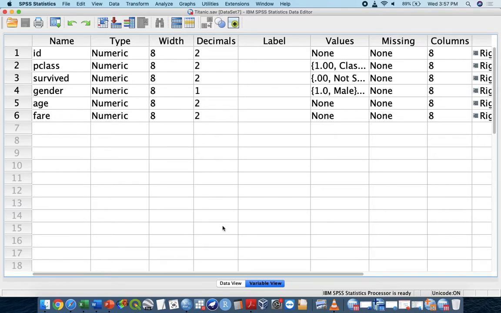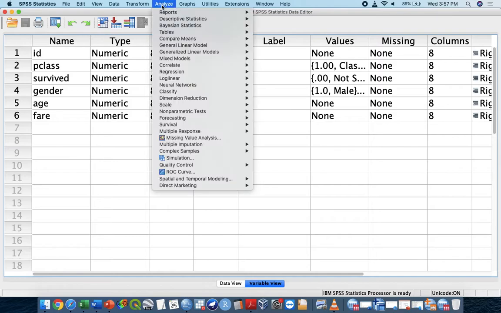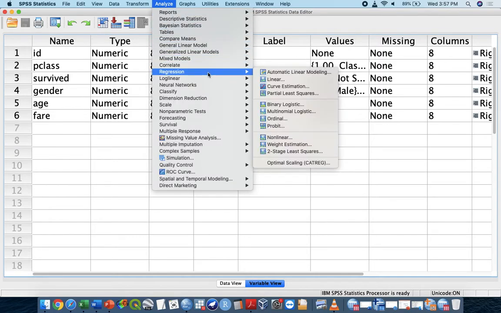You will appreciate it much more if you think about the Titanic, because the Titanic has a very long history of life, and you can make a prediction. Go to Analyze, go to Regression, and then you can proceed with the Binary Logistic. So what is the purpose of this particular study? We want to make a prediction, the same as with linear regression.